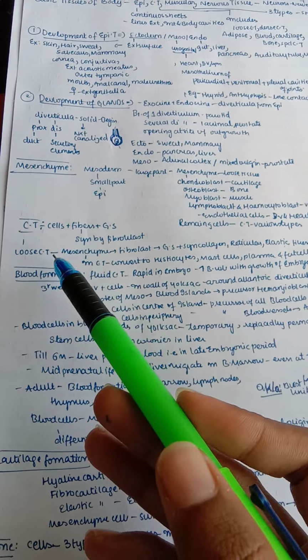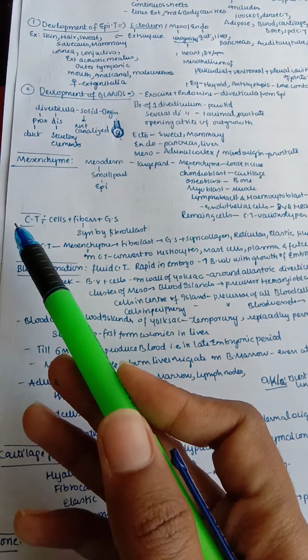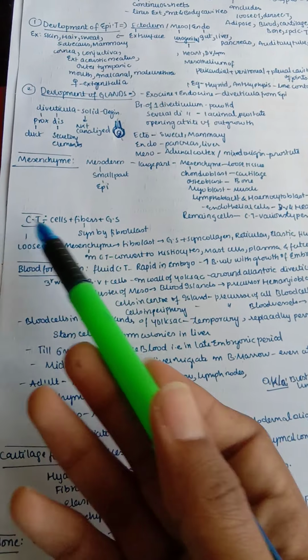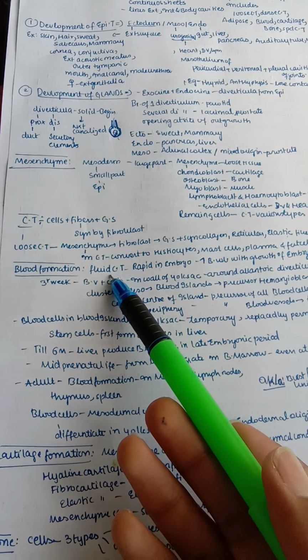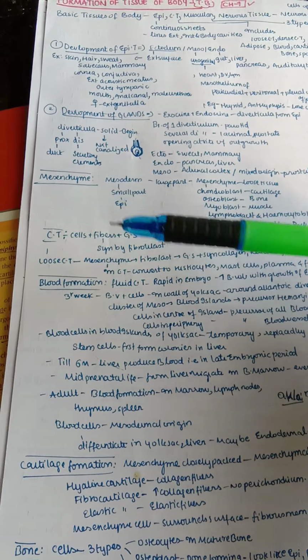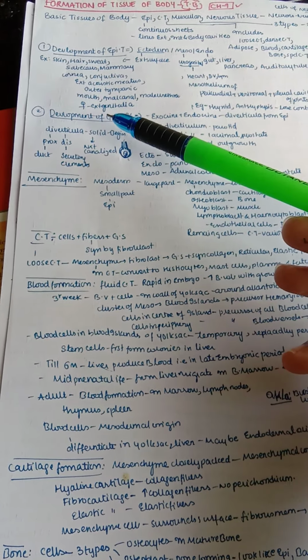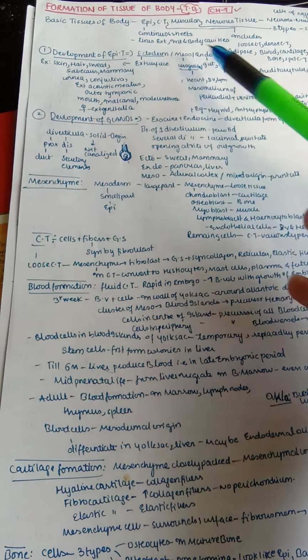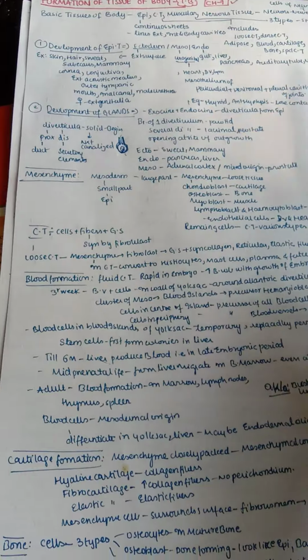So the connective tissue, as we have seen here, the mesoderm is forming the remaining connective tissue. So of course connective tissue is mesenchymal or mesodermal in origin, and blood also is a type of fluid connective tissue. So even blood has its origin from mesoderm. So till now we have seen mesenchyme and blood cells, and these are all mesodermal in origin. But the glands and epithelium cells are of three types, from ectoderm, mesoderm and also endoderm.